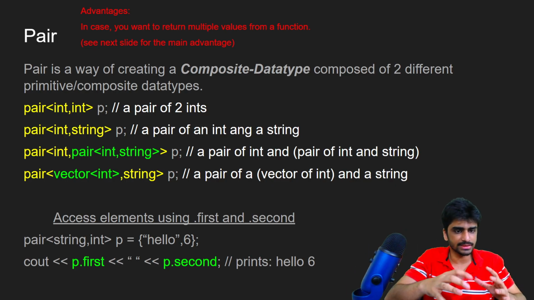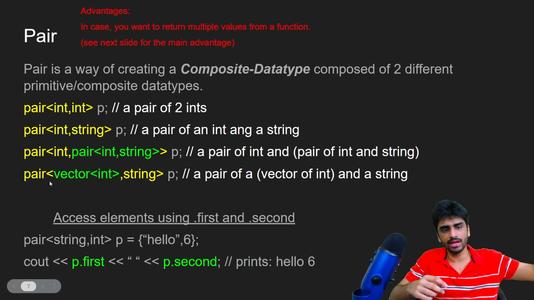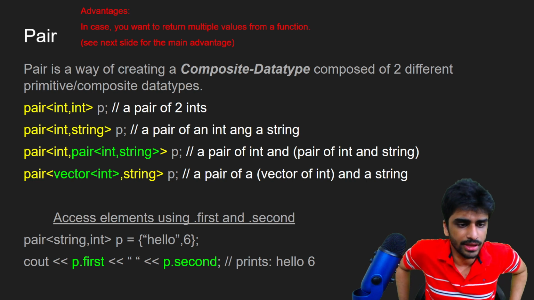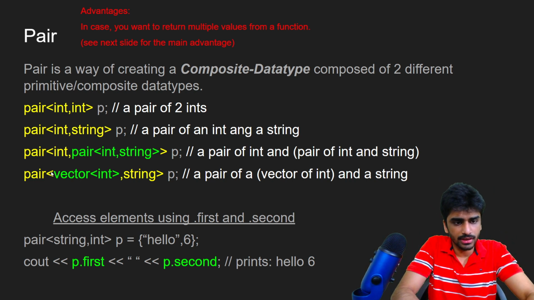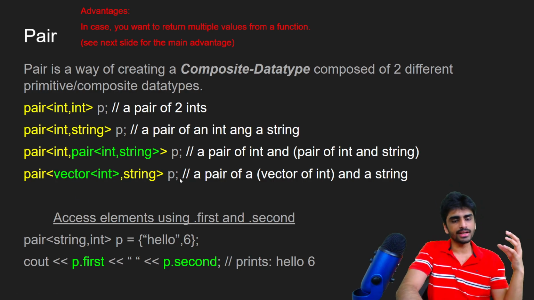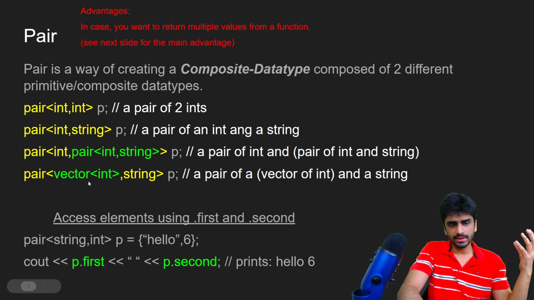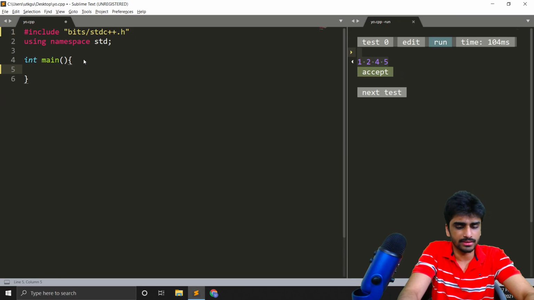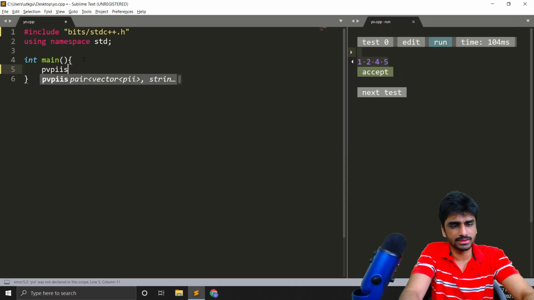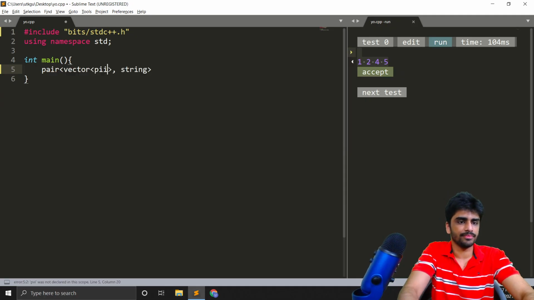So you can even nest them, and you can nest them to any level. You can have pair of int, comma pair of int, comma pair of int, and so on. So you can have a lot of elements in a single data type like this. Even vectors are considered composite data types, so they can be here too. Even if you write something very complex, which probably won't be useful, it will be correct. So you can have a pair of vector of pair of integer comma string like this.